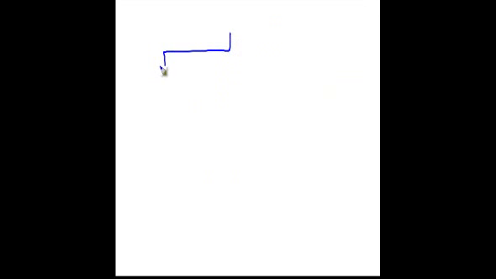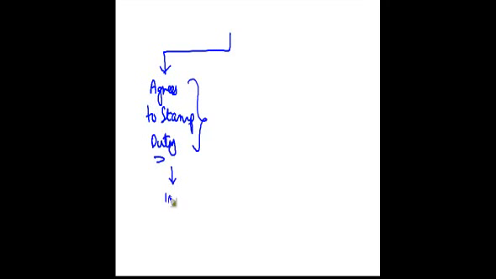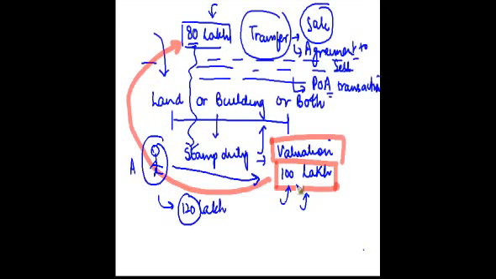So there can be three cases. One is he agrees to stamp duty valuation, right? If he agrees to the stamp duty valuation, what will be the consequence? He will pay tax on 100 lakh because that's the stamp duty value, right?